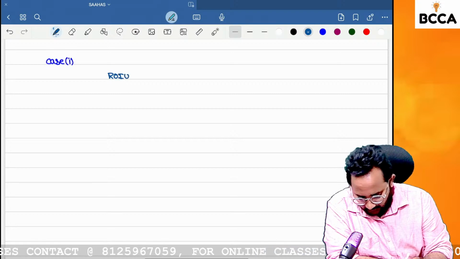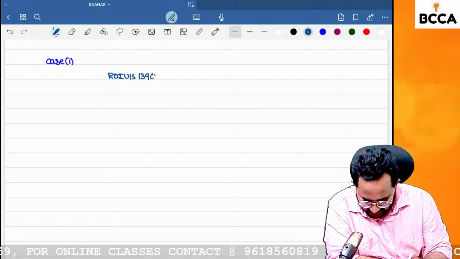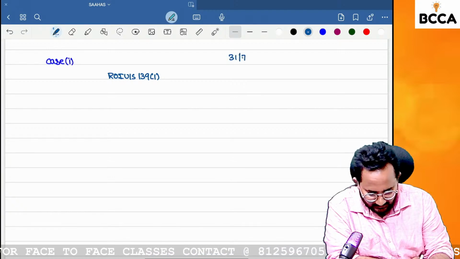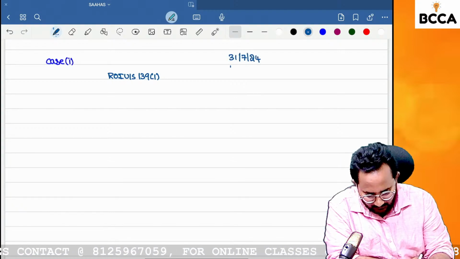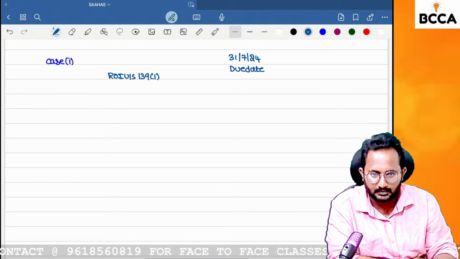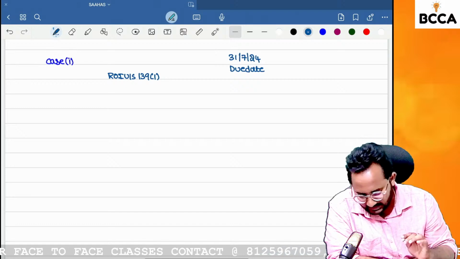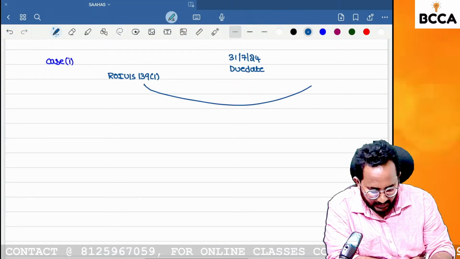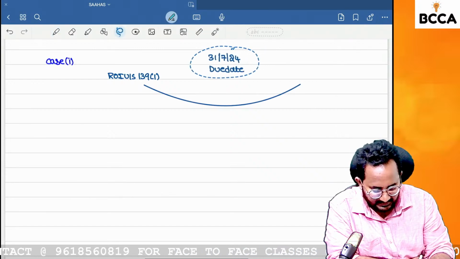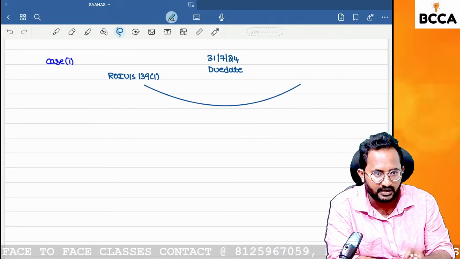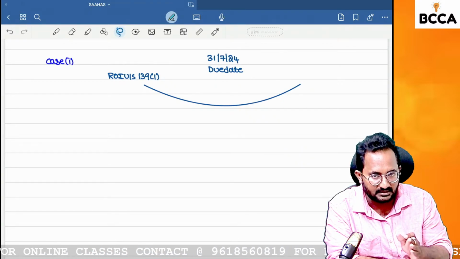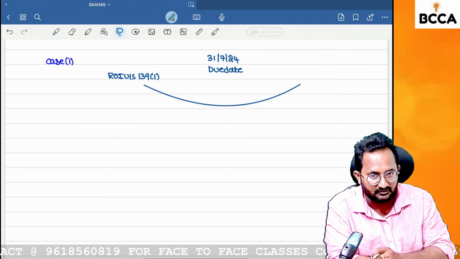Suppose I file the return of income under section 139 subsection 1. The due date is 31/7/2024. I file the return of income before the due date only. But after the due date, I want to revise it. Can I revise? Yes, but you have to revise within the time limit: before the end of the relevant assessment year, that is 3 months, or assessment completion, whichever is earlier.